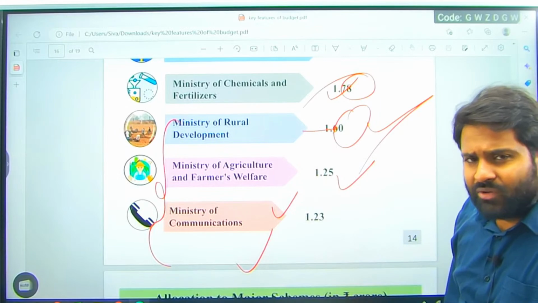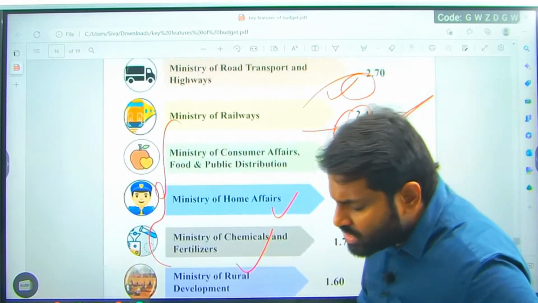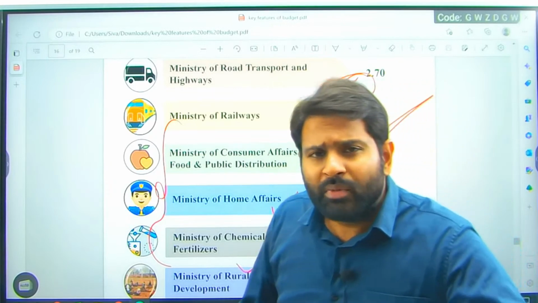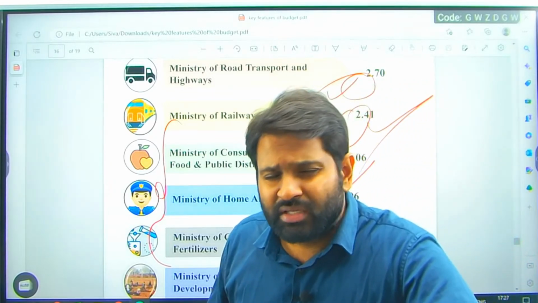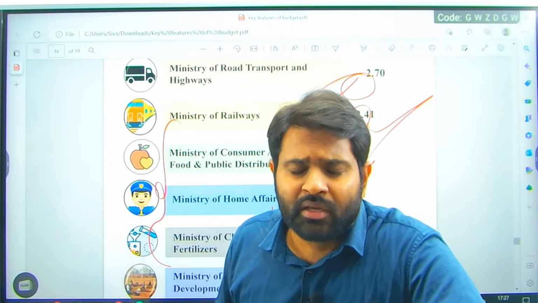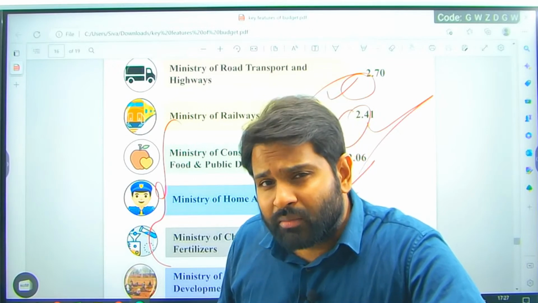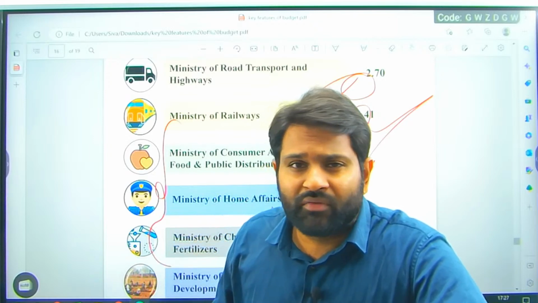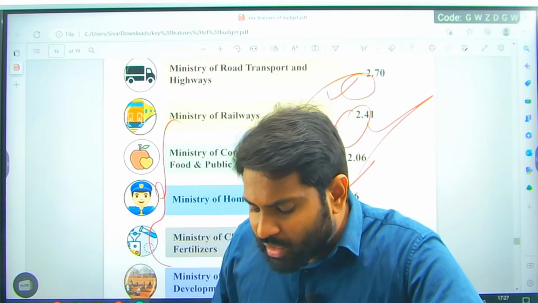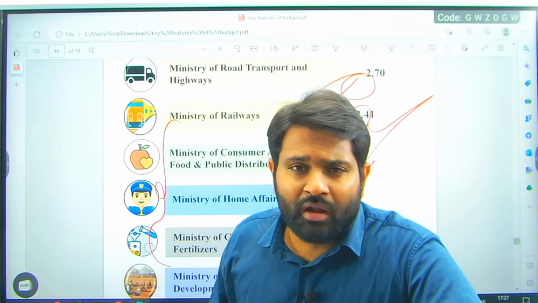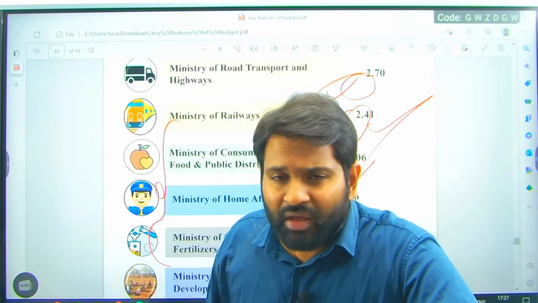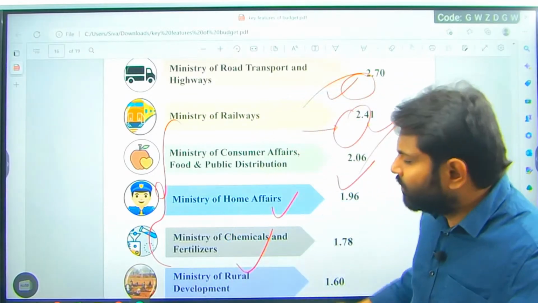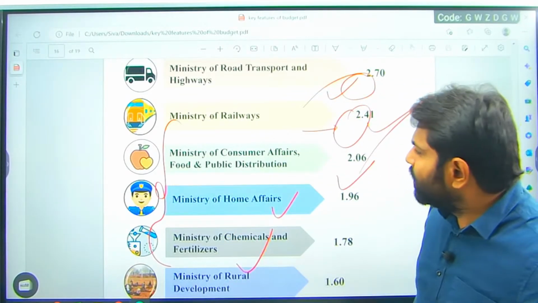So by seeing this, you will understand that money is majorly allocated to ministries like the Ministry of Defense and Ministry of Home Affairs, majorly for security purposes and apparatus. And when we speak about MORTH, Ministry of Road Transport and Highways, and similarly Ministry of Railways, it is for infrastructure development. And after that, we focused on agriculture, farmers' welfare, and similarly rural development, apart from the Ministry of Communication.